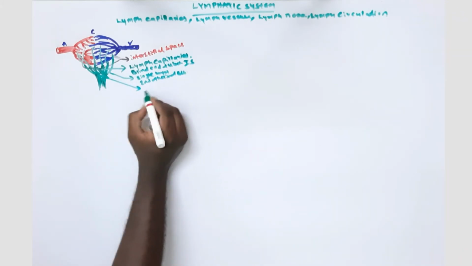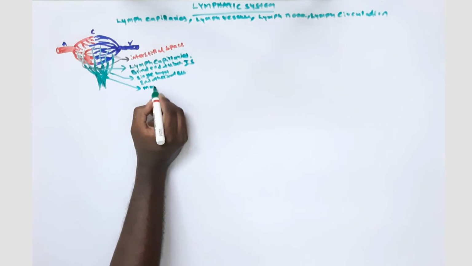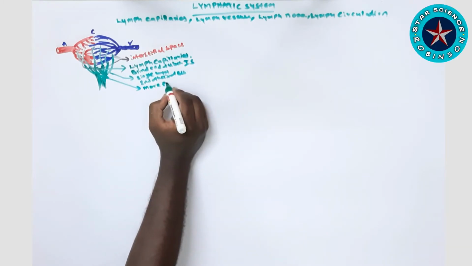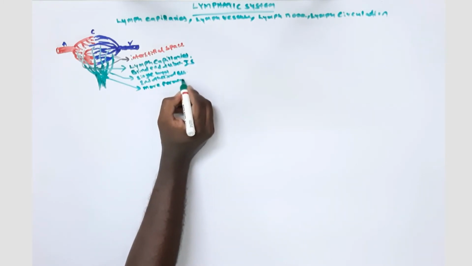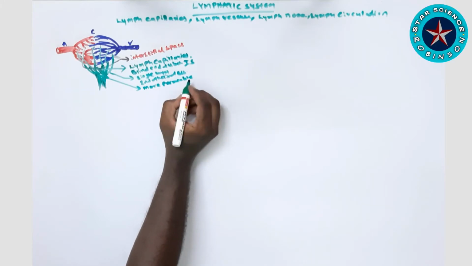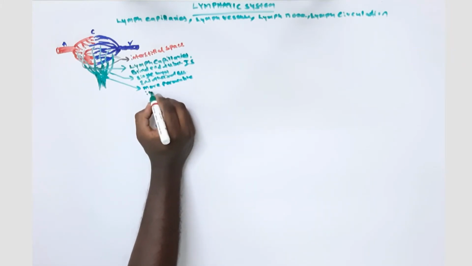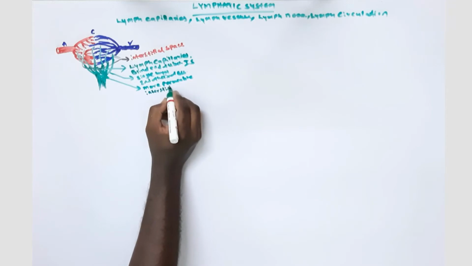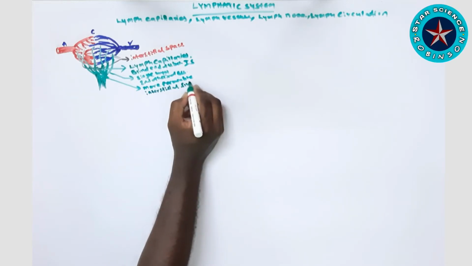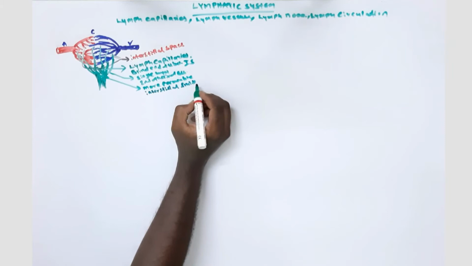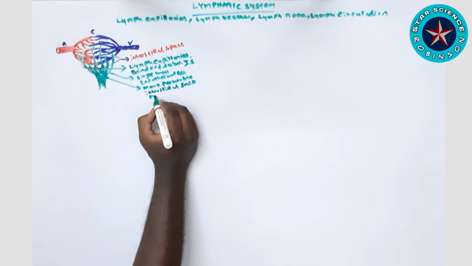So those are the things we have to remember. The lymph capillary walls are more permeable to all interstitial fluid and its constituents, including protein and cell debris. This is the major important point about the lymph capillaries. Next we'll move on to lymph vessels.